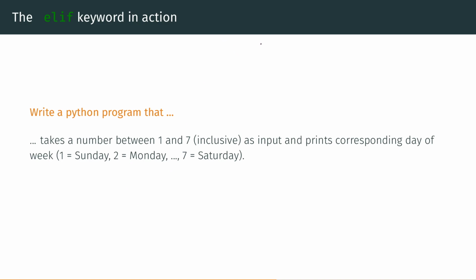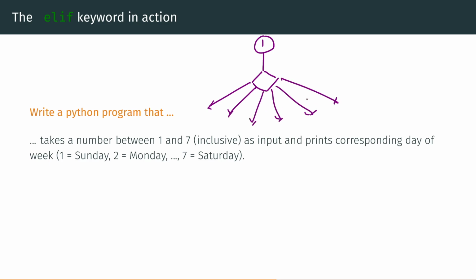So, based on a single decision, again, the first thing we do is read a number from the user. Then we make a decision. And based on that decision, we print either Sunday, Monday, Tuesday, Wednesday, Thursday, Friday, or Saturday.